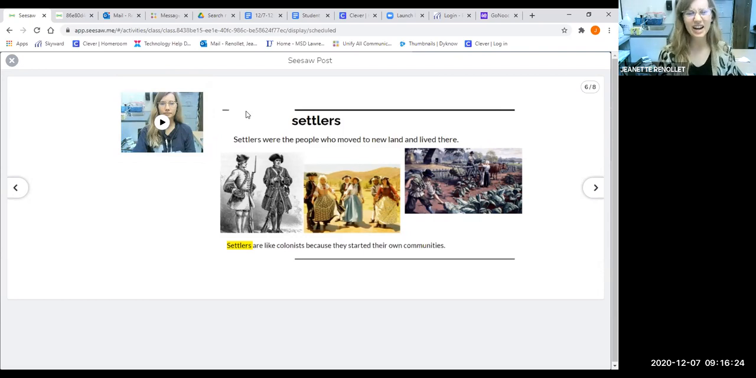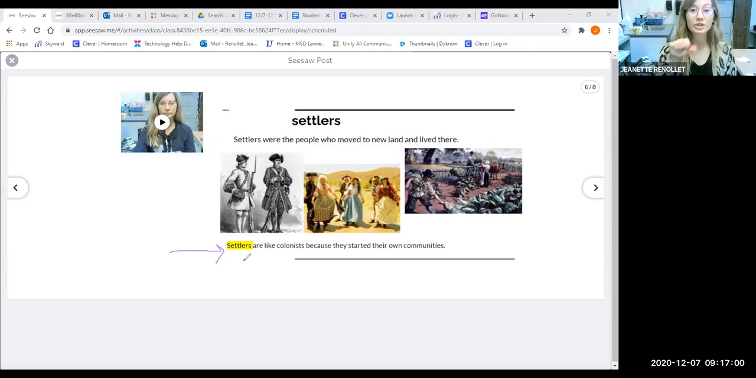So a settler is kind of like an immigrant. This is another word that we use to describe the people who moved to our country and they settled there. They lived there. So our example says, settlers are like colonists because they started their own communities. So there are lots of words that people use to describe the people who lived here first.